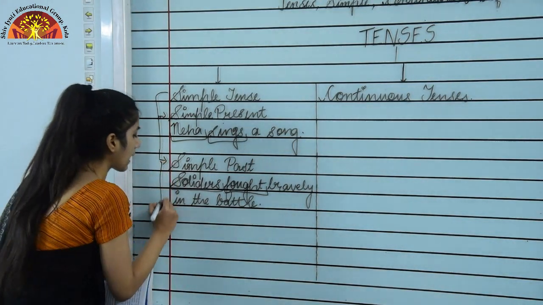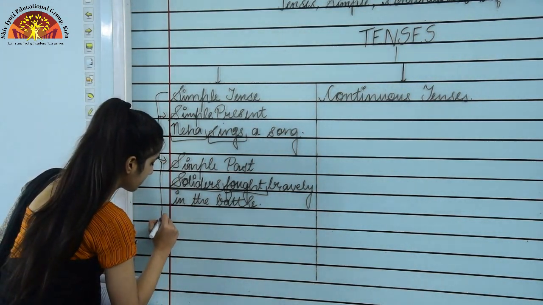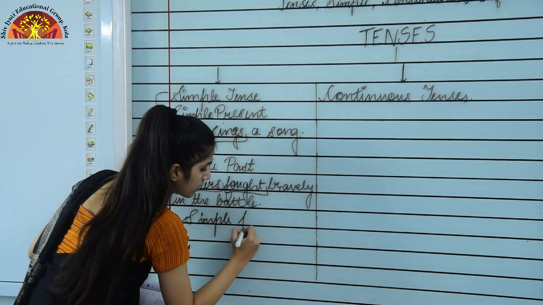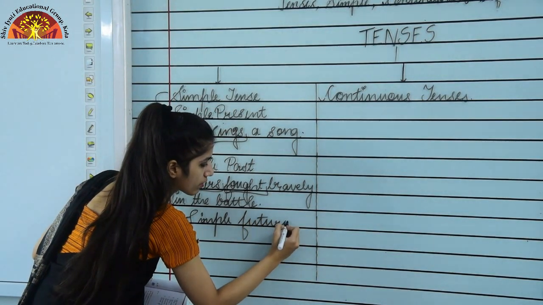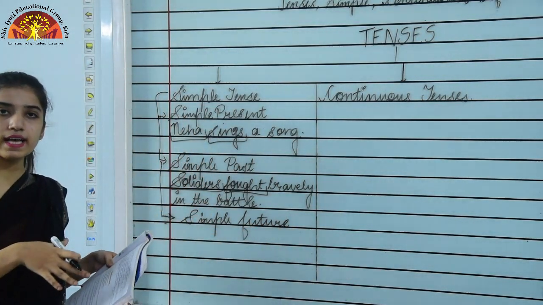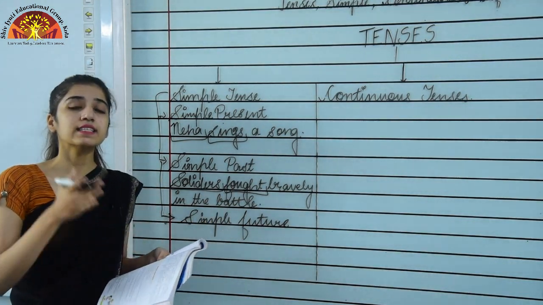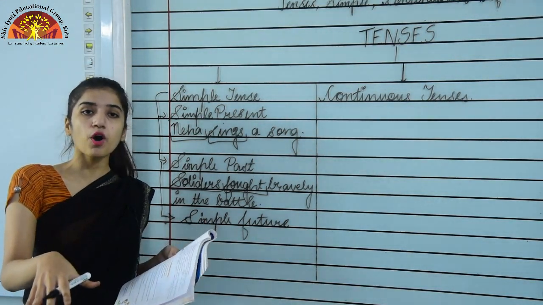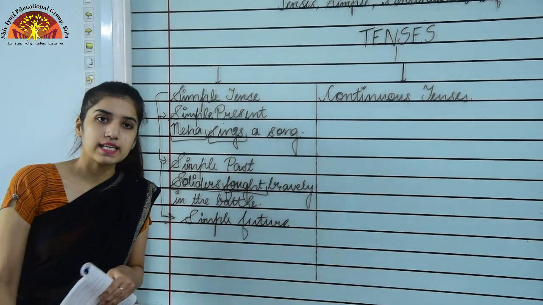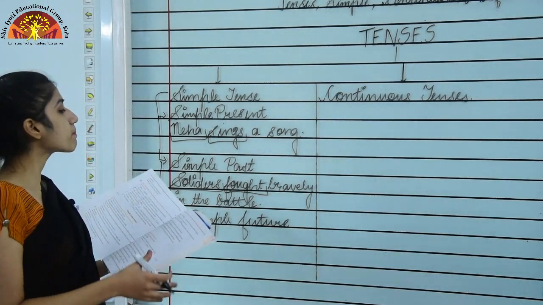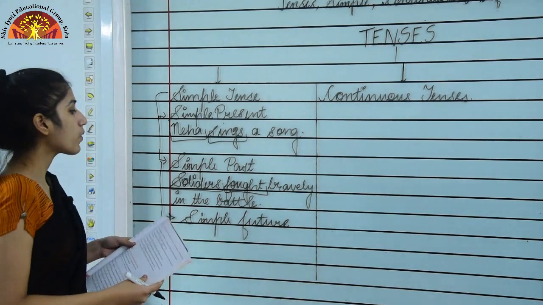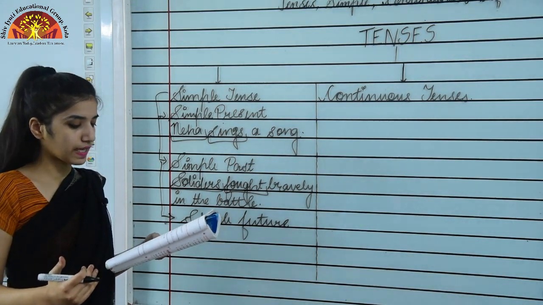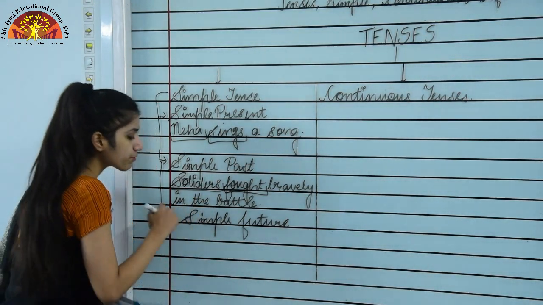Now going to the last type of simple tense, that is what? Simple future. Okay, now seeing the simple future tense, the rule for simple future tense is subject plus will plus V1, that is the first form of the verb, or I can say the base form of the verb, plus the rest of the sentence. Okay, now I am giving you an example for simple future tense. Now you can refer to page number 58 for the uses of simple future tense. Okay, now an example for simple future tense.